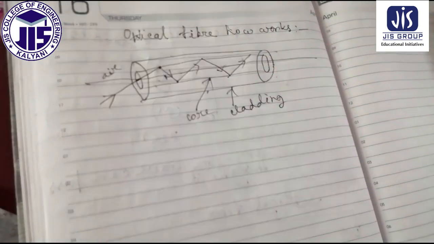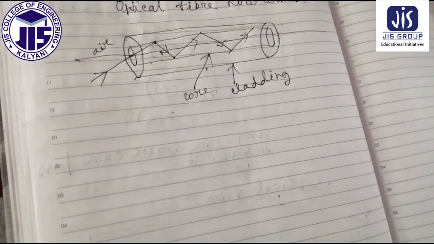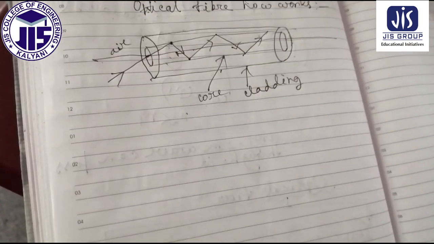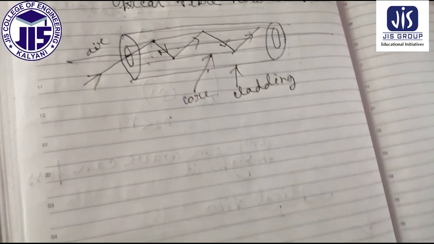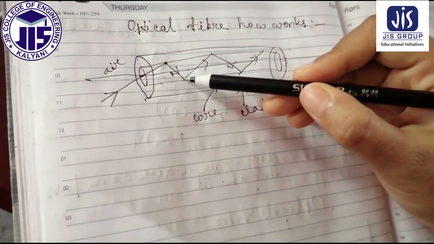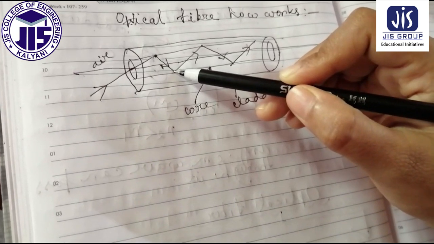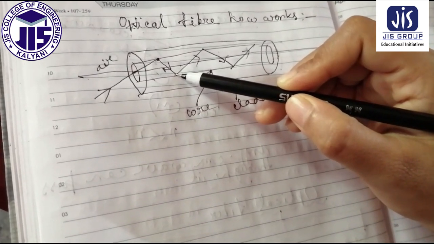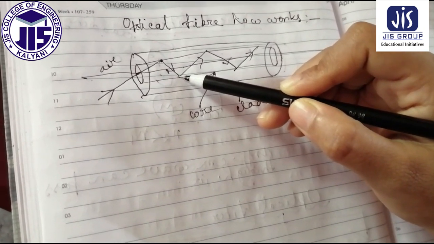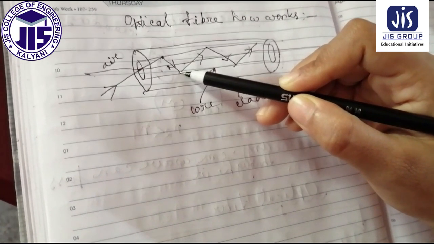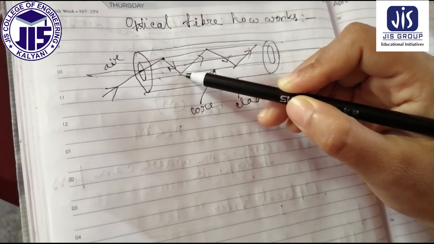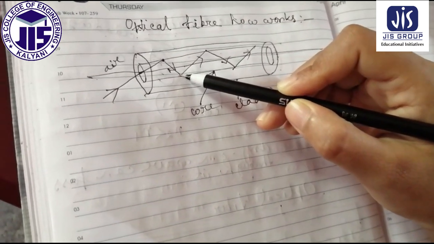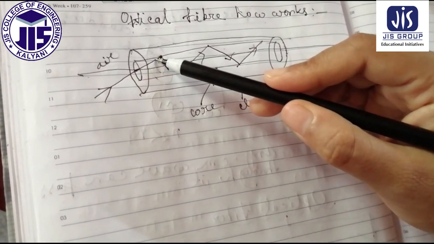So this kind of total internal reflection occurs in optical fiber. Now you may ask why total internal reflection is so important here. Think about it: if total internal reflection does not occur and refraction occurs instead, then whatever electromagnetic wave, light ray or data we want to transfer, we can lose it.